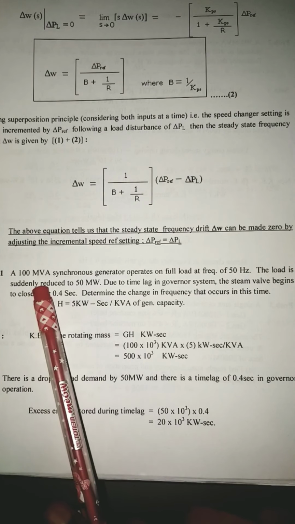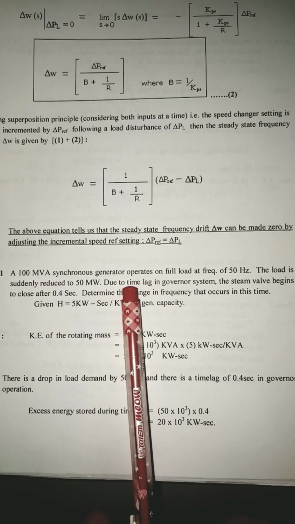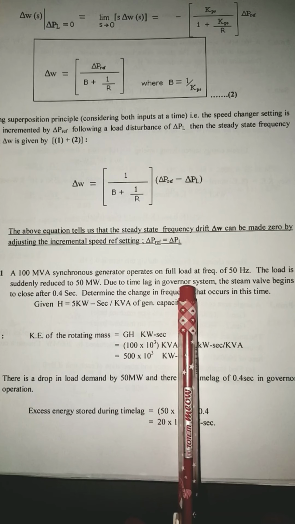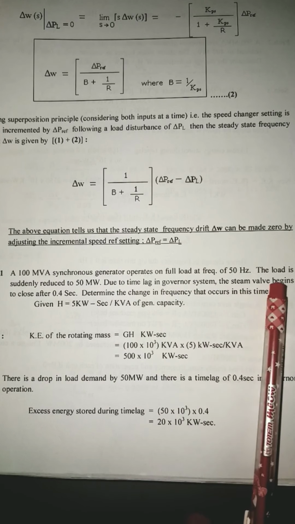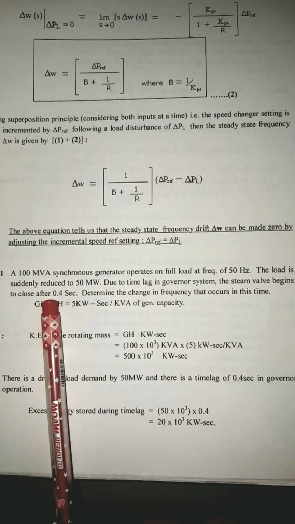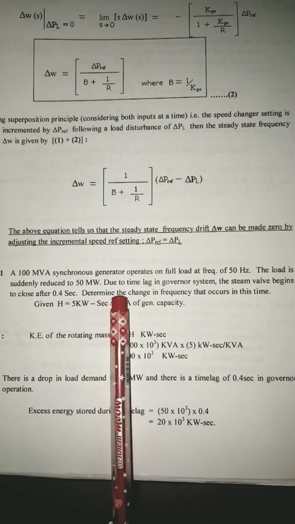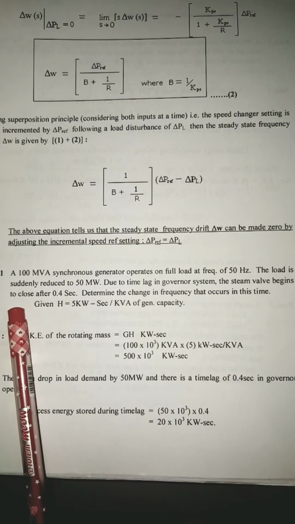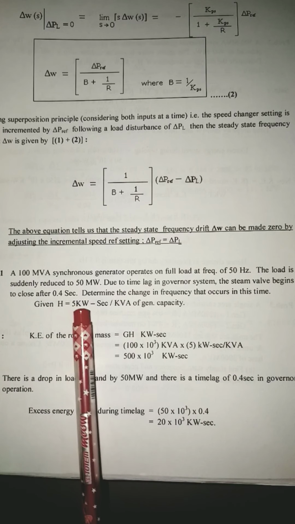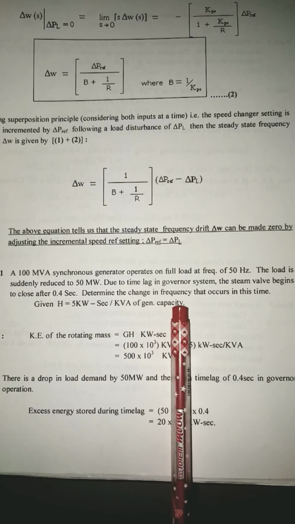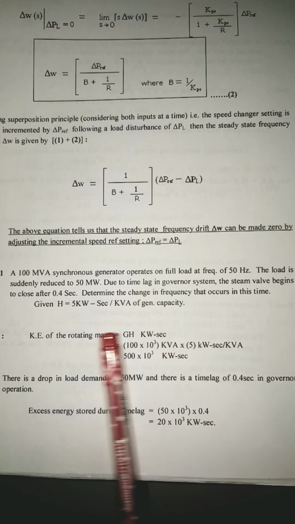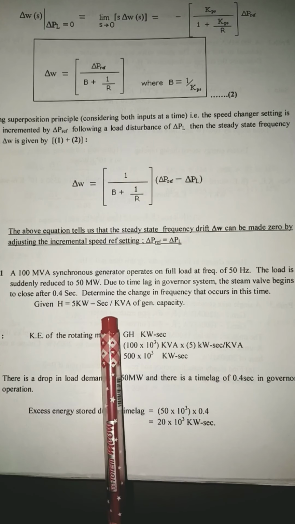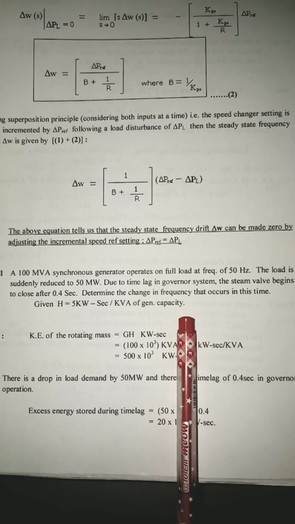A 100 MVA synchronous generator operates on full load at a frequency of 50 Hz. The load is suddenly reduced to 50 megawatt. Due to the time lag in the governor system, the steam valve begins to close after 0.4 seconds. Determine the change in frequency that occurs in this time. Given H is equal to 5 kilowatt second per kVA of generating capacity.